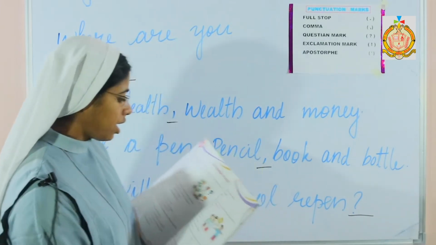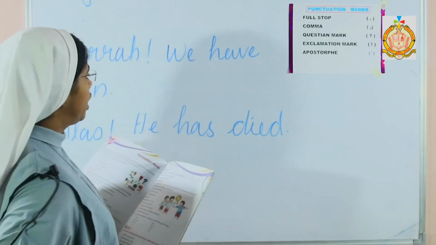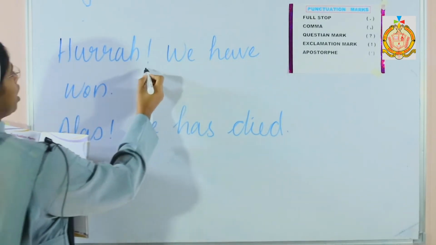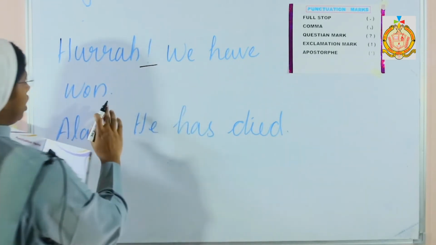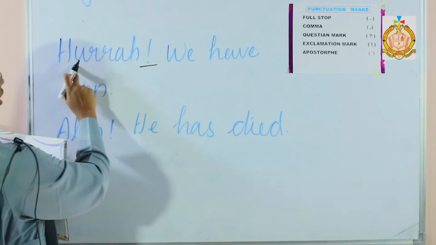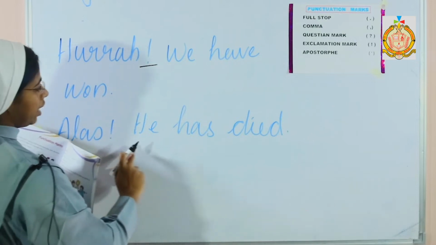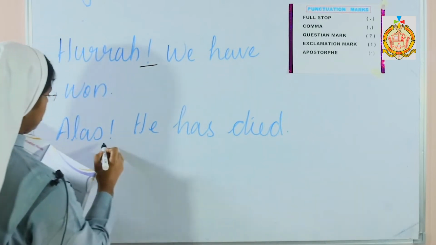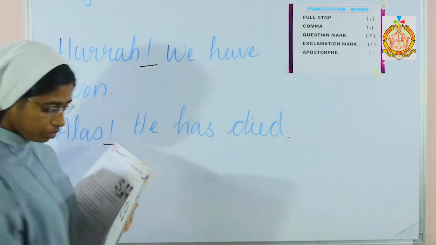Now exclamation mark. Here you can see the exclamation mark. Hooray! We have won. Here this sentence ends with a full stop and here comes the exclamation mark. Here, alas, he has died. Here comes the exclamation mark, and it ends with a full stop.